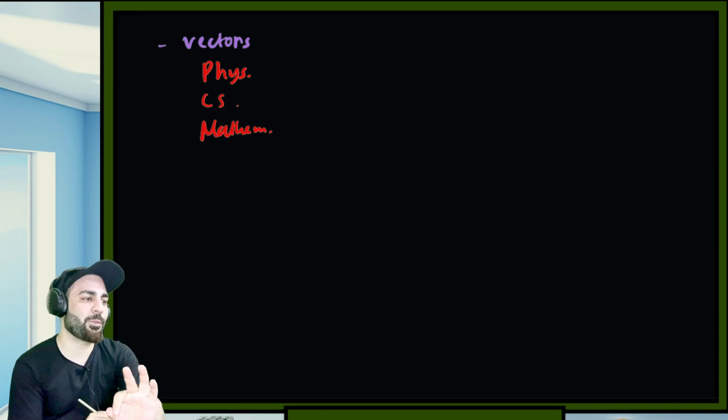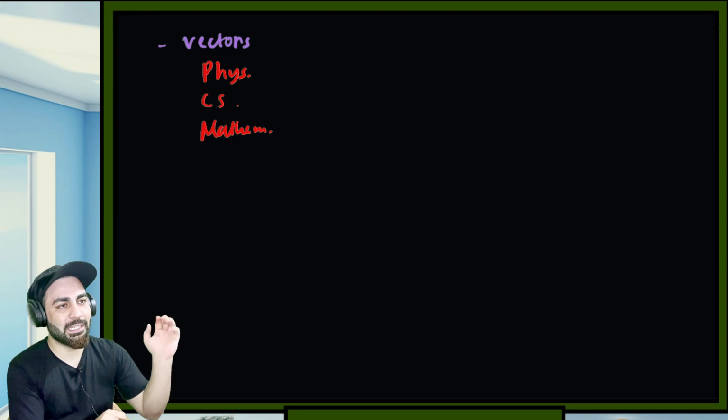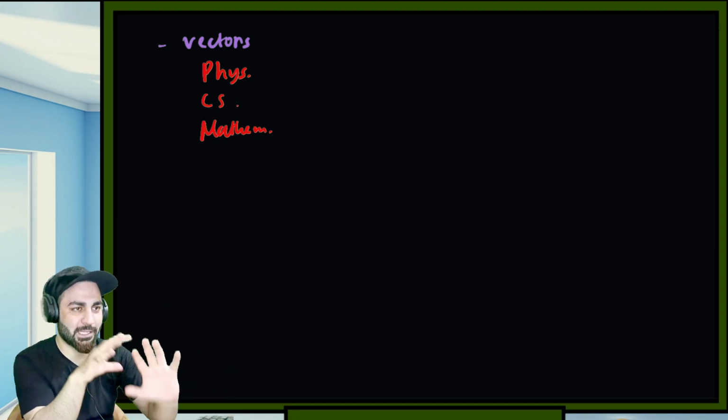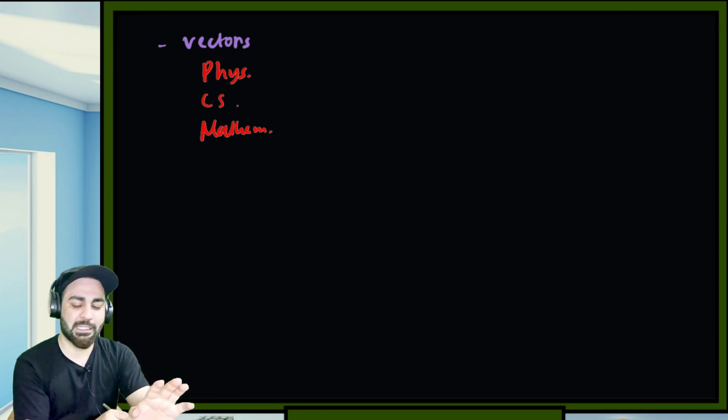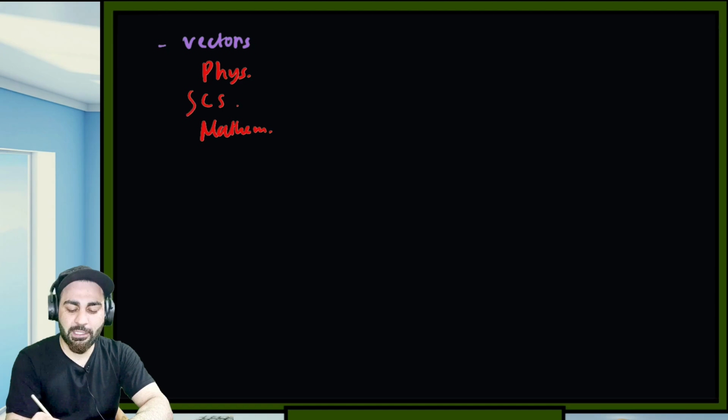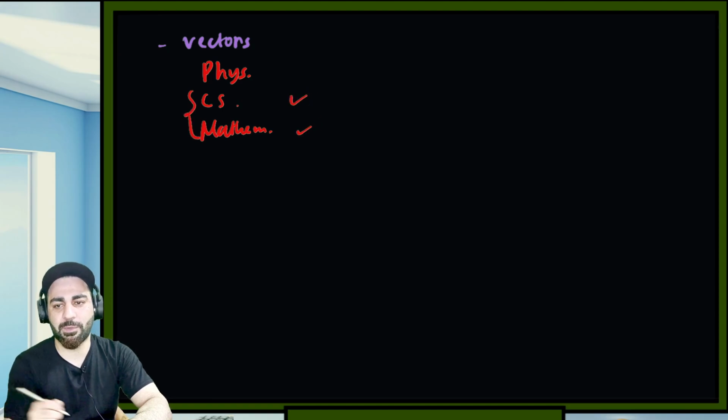These are the three types of people which you will commonly see using these vectors, and they use these things in their own notions. CS people just call it an array of numbers, and mathematicians, as always, try to abstract out all the details and say, okay, this is the template, let's generalize it more, and they came up with vector spaces and things like that. So we are interested in these two things more, the CS and mathematics perspectives.